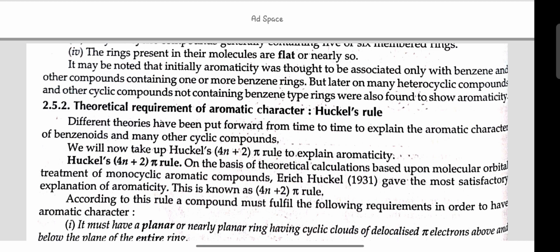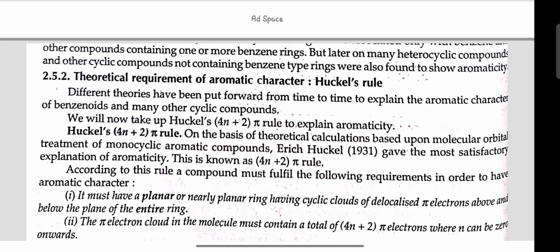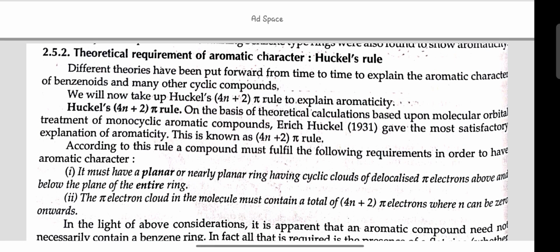Huckel rule. Different theories have been put forward from time to time to explain the aromatic character of benzenoid and many other cyclic compounds. We will now take up Huckel's 4n plus 2 pi rule to explain aromaticity. On the basis of theoretical calculations based upon molecular orbital treatment of monocyclic aromatic compounds, Erich Huckel gave the most satisfactory explanation of aromaticity. This is known as the 4n plus 2 pi rule.